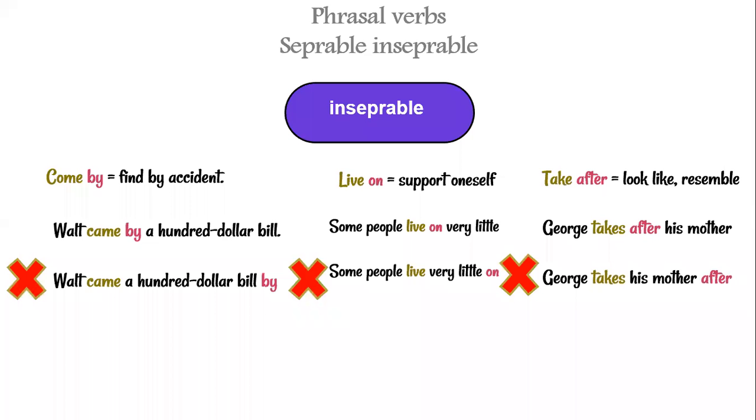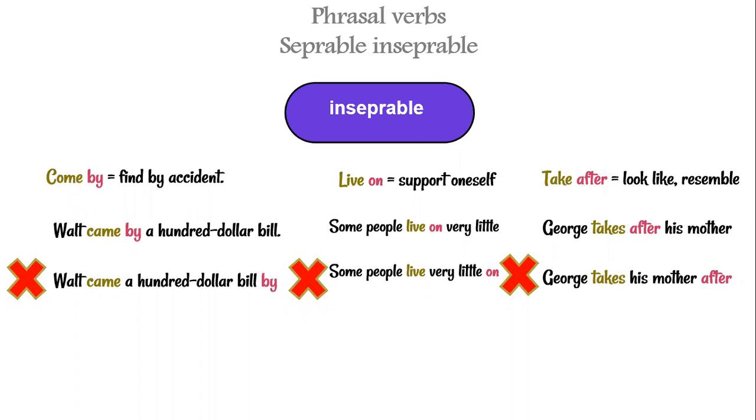When it comes to inseparable verbs, the verb and adverb or preposition cannot be separated from each other. They must go together without any interruption. For example, come by, which means find by accident.